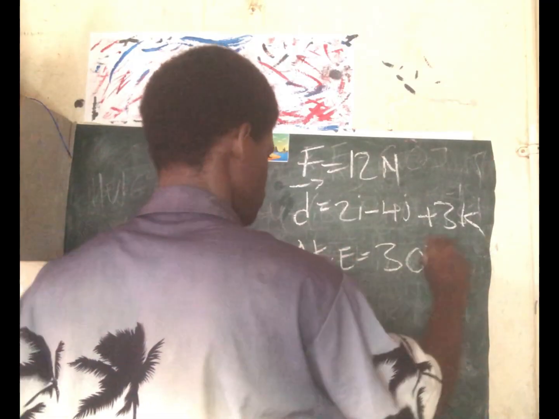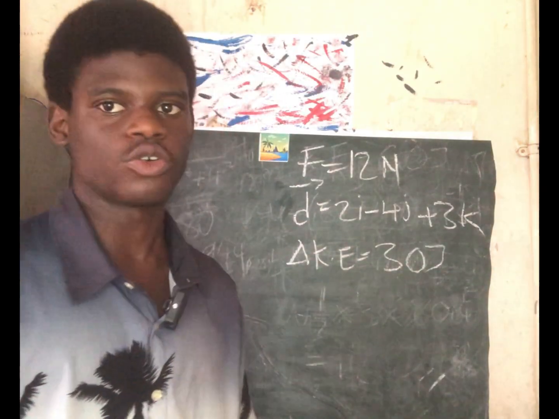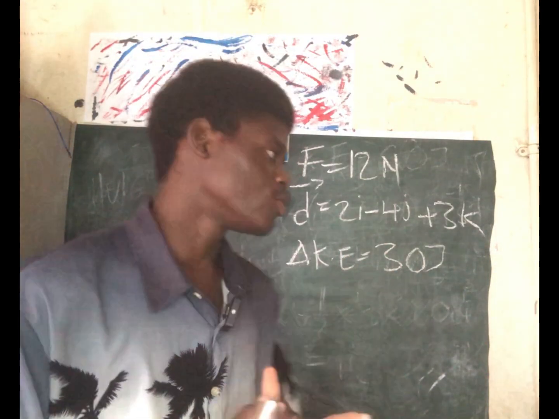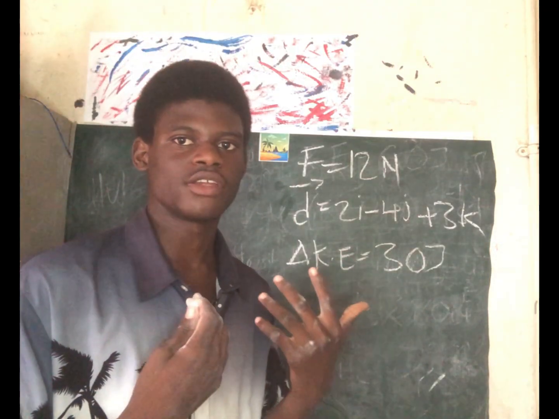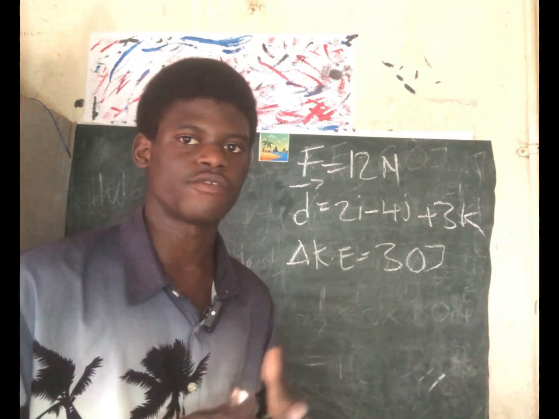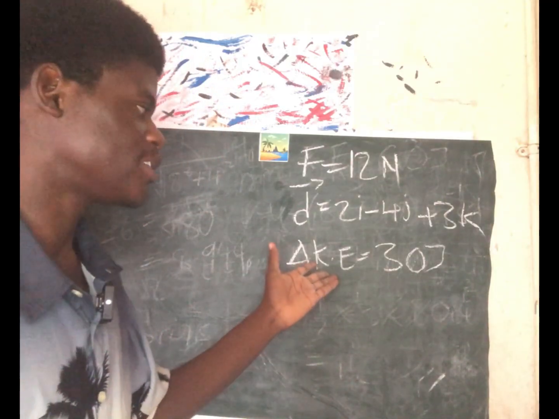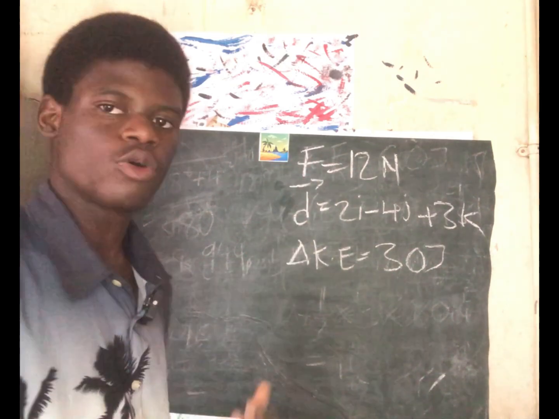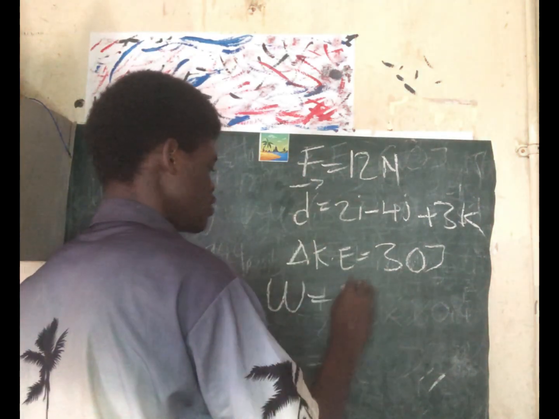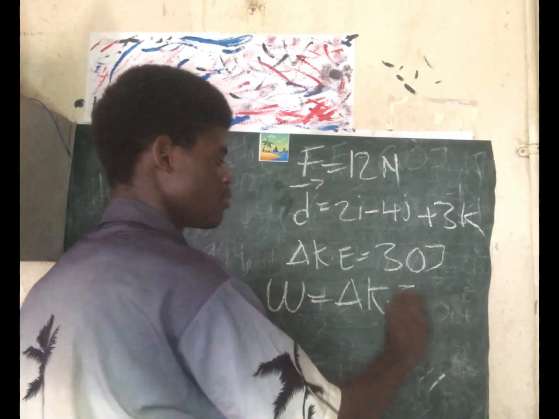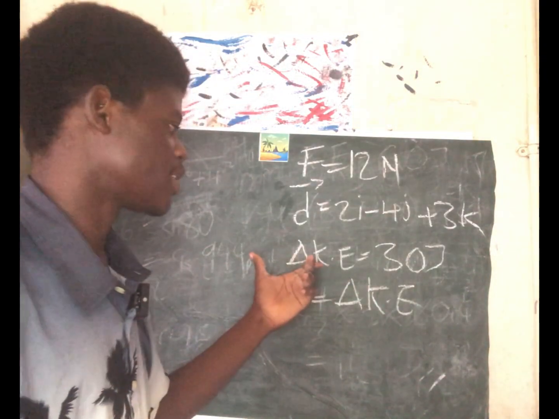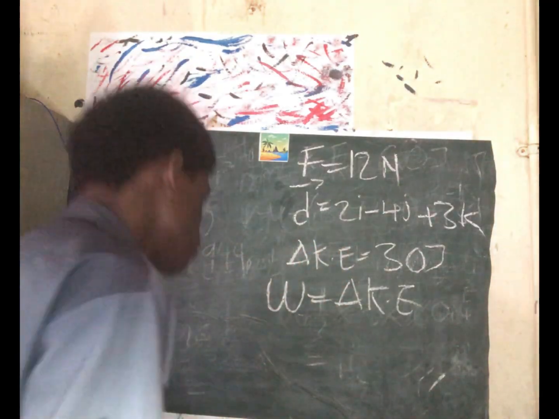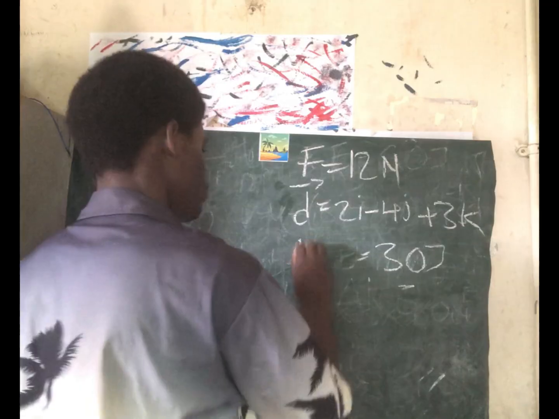is 30 joule. So this question is just testing your knowledge on the work energy theorem and on how to find the angle between force and displacement. So it just depends on how quickly you remember formulas and connect them together to find your answer. They gave us the change in kinetic energy to be 30 joule. But we all know that work done is change in kinetic energy. So we can just write work done is 30 joule.